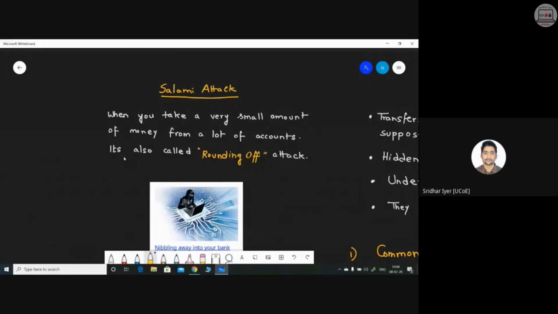Salami attack is nothing but taking out a very small amount of money from one's account and depositing that into the attacker's account. How can this happen in real life? Any example in a real life scenario? How can you carry out such an attack with or without the user knowing about it?